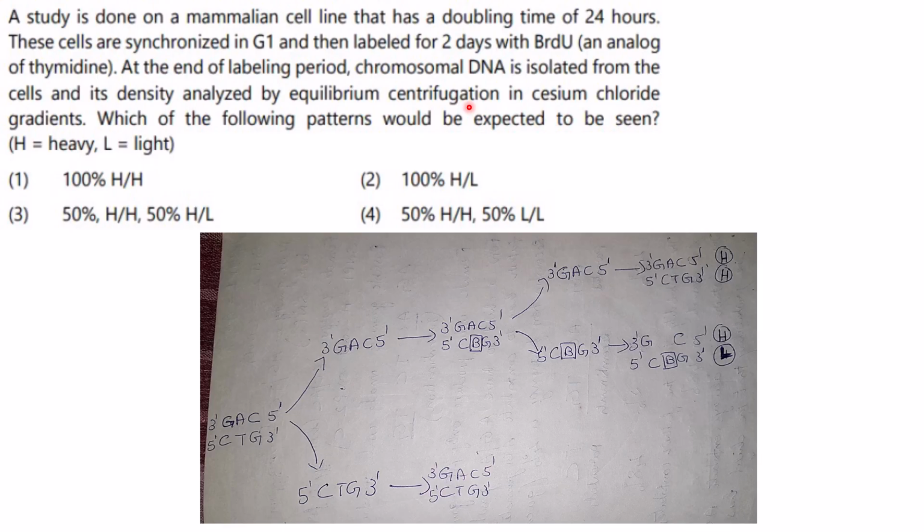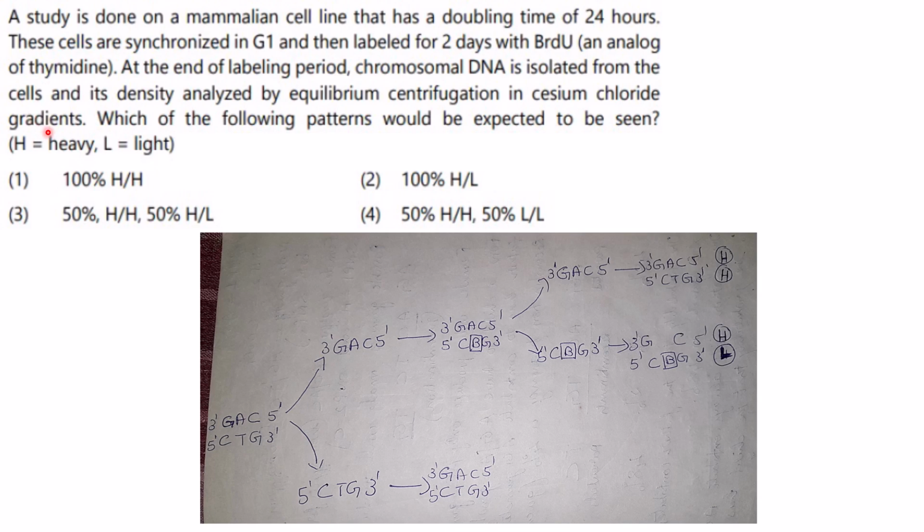It is nothing but your cesium chloride density gradient centrifugation. But they have told it in a roundabout way to confuse you. That is what they meant by the statement. Density analyzed by equilibrium centrifugation in cesium chloride gradients.